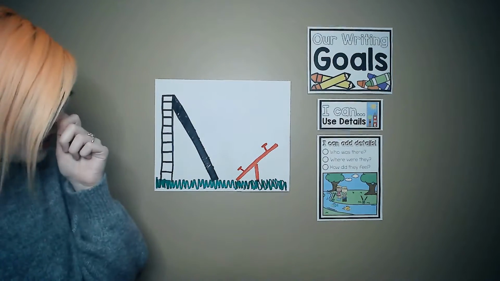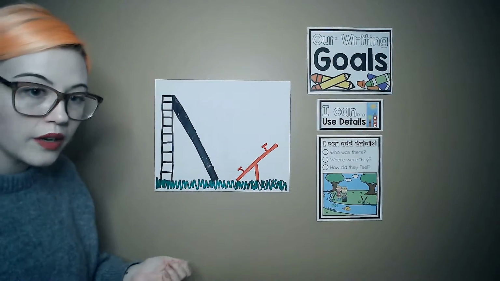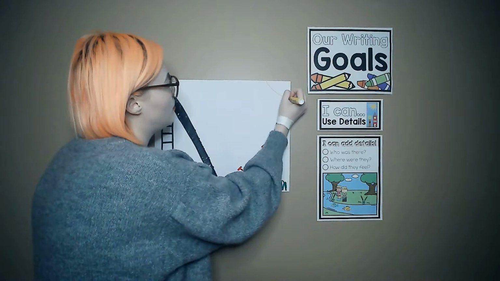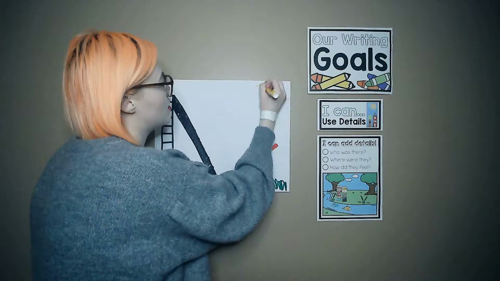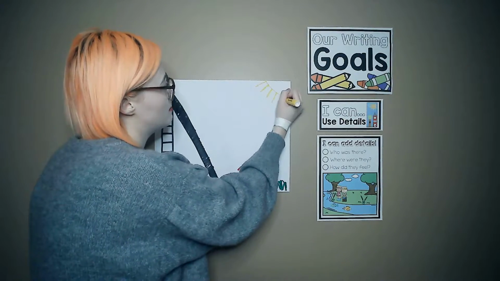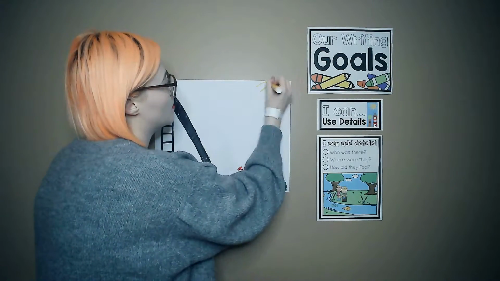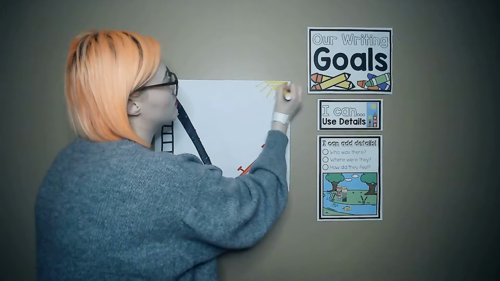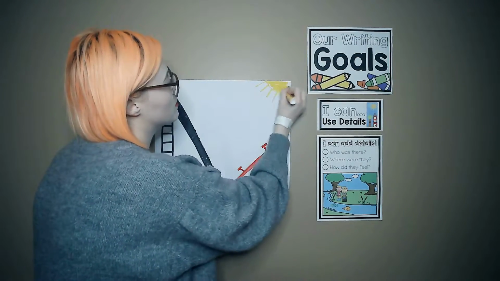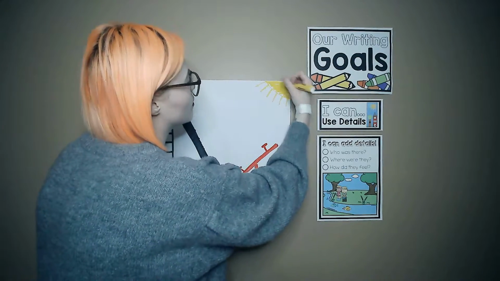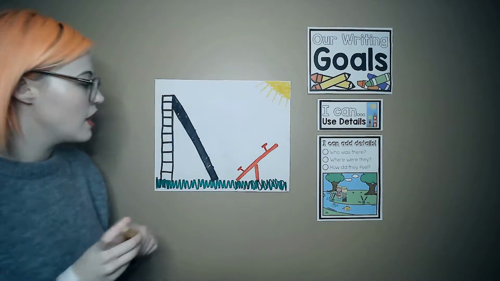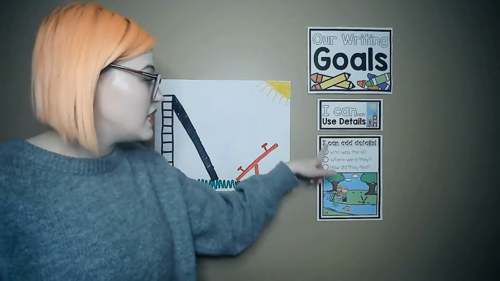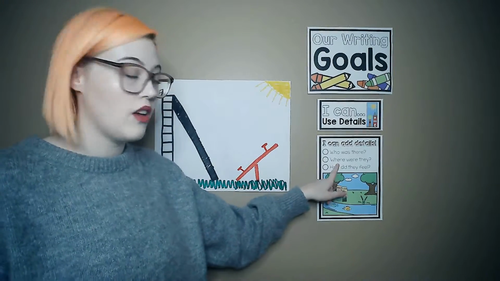Okay, a teeter-totter. And when I go to the park, it's during the daytime, and so the sun's out. So I'm going to draw a big yellow sun because the sun is shining.